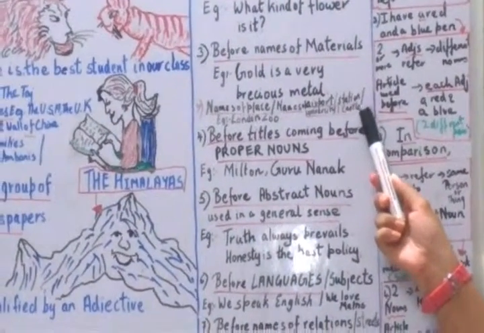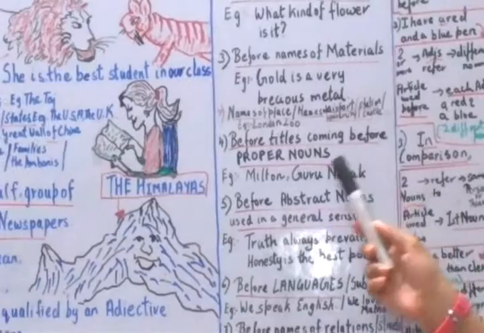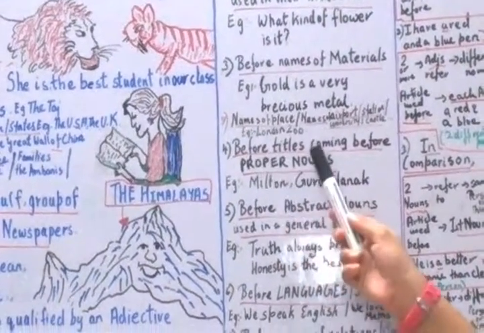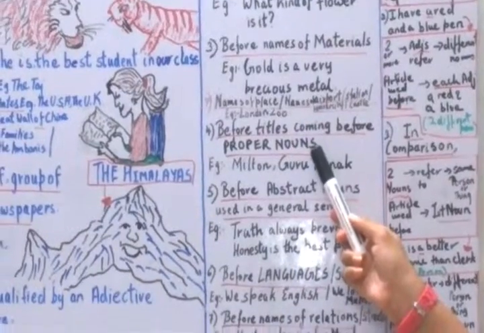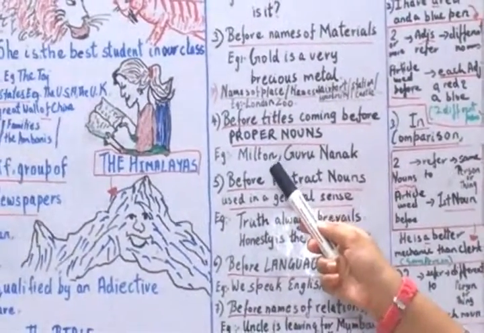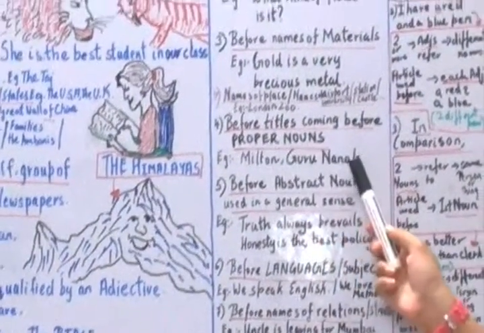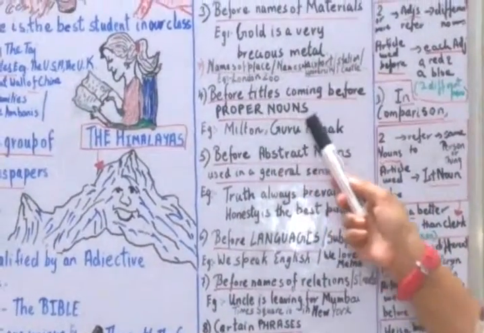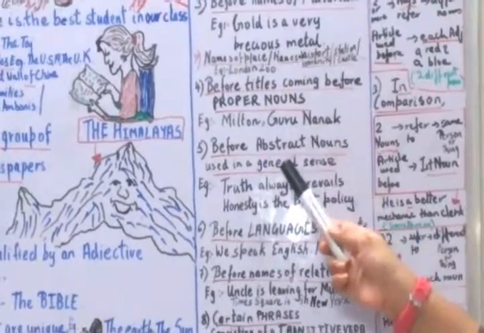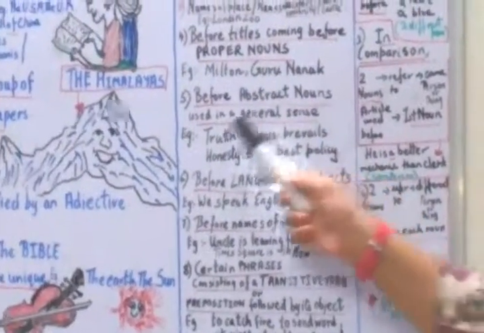Now let's see where else the articles are not used. Articles are not used before titles coming before proper nouns. Like I told you, you cannot use any article like the Milton. You cannot say that before Milton or Guru Nanak. You cannot add any articles before titles coming before proper nouns. You cannot add any articles before abstract nouns used in a general sense.